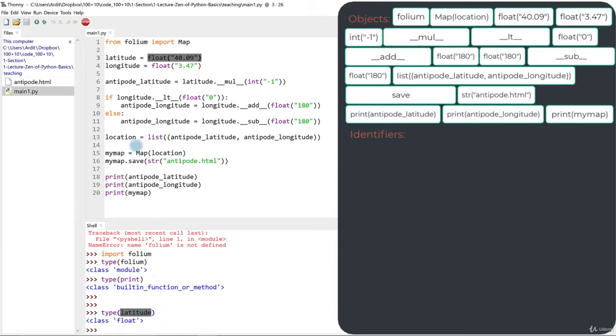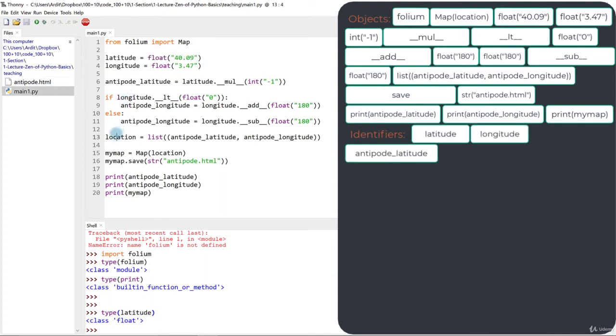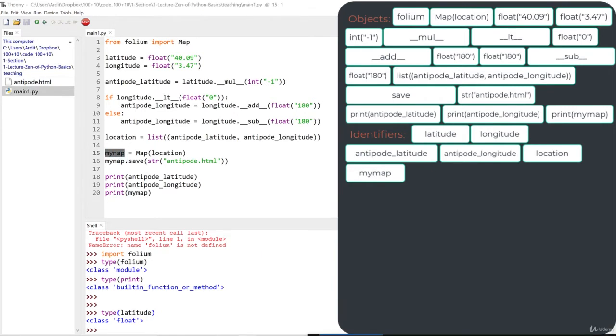So all these assignments here are names, location, my map. All these are identifiers or names. You can also call them variables, whatever name you like to use to refer to this category. So we have two categories already. The next is keywords. Simply speaking, keywords are all these words you see in orange.